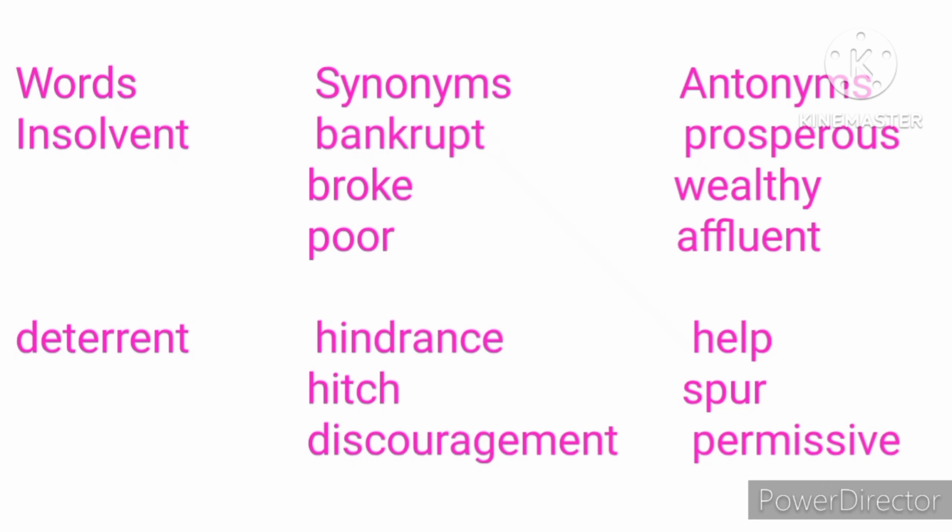2. Deterrent. The word deterrent means a thing that discourages someone from doing something. For example, corporal punishment is meant to be a deterrent to indiscipline. And the synonyms are hindrance, hitch, discouragement. And the words that are opposite in meaning to deterrent are help, spur, permissive.